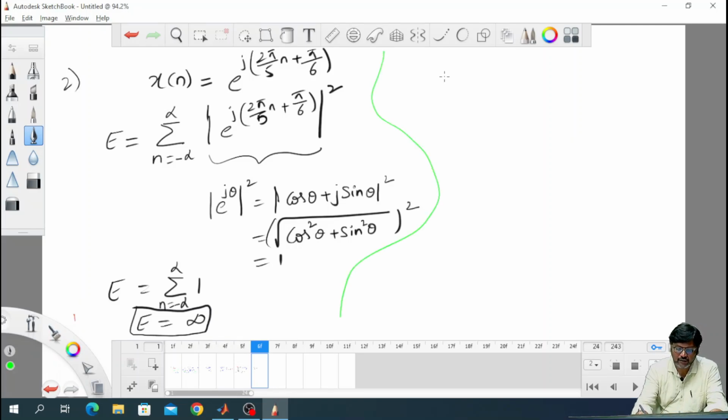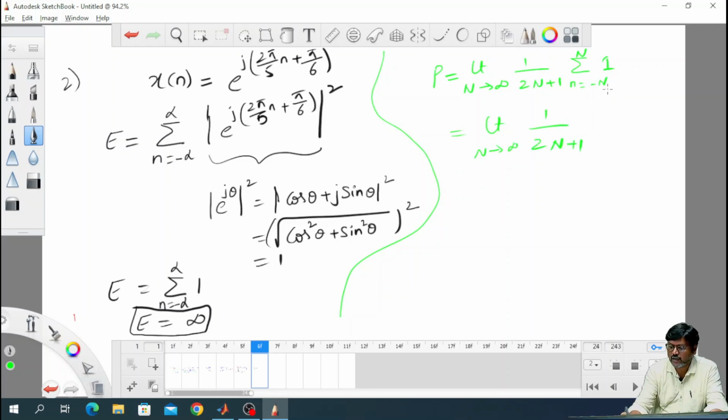Now, try to calculate the power. Power is limit n tends to infinity 1 by 2n plus 1 summation n from minus n to plus n. This mod value directly I am writing as 1. So, which is the limit n tends to infinity 1 by 2n plus 1.